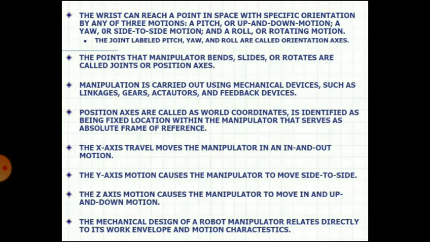The manipulation is carried out using mechanical devices such as linkages, gears, actuators, and feedback devices. The x-axis travel moves the manipulator in an in and out motion. The y-axis motion causes the manipulator to move side to side, and z-axis motion causes the manipulator to move in an up and down motion.